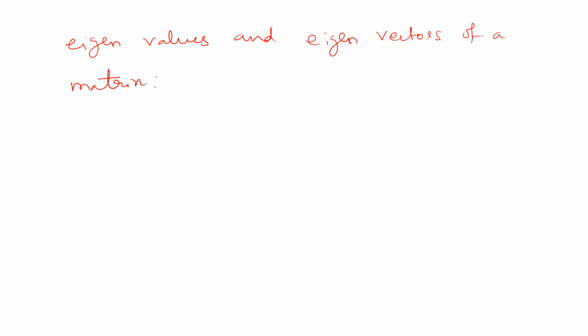So let us see how to find the eigenvalues and eigenvectors of a matrix. So what is the eigenvalue of a matrix? For example, I have the matrix A, suppose 4, 2, 1, 3, into I am taking the vector 1, comma 0.